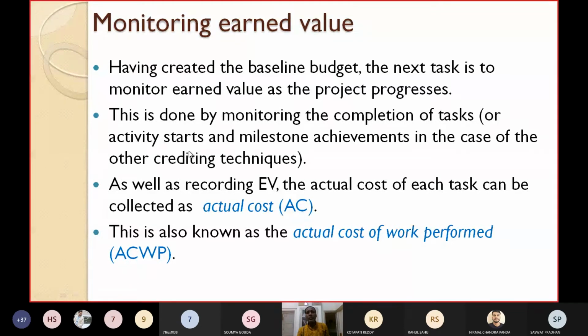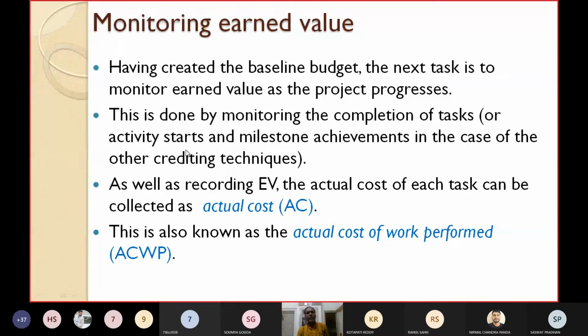This is done by monitoring the completion of tasks if you are using the 0/100 technique. If you are using other techniques, then you can use the following: when the activity starts and milestones are achieved in the case of using other crediting techniques.